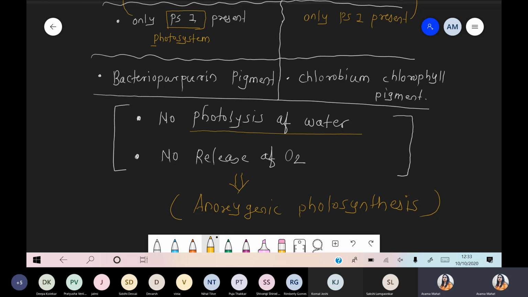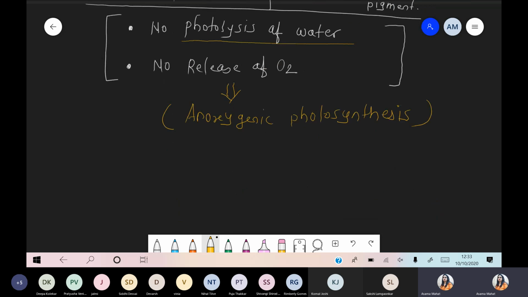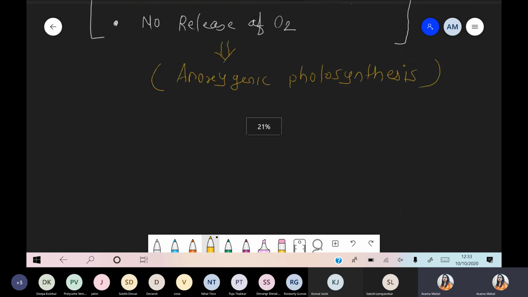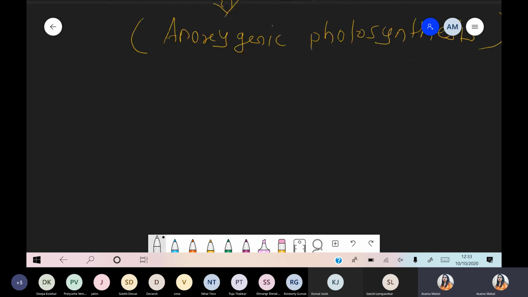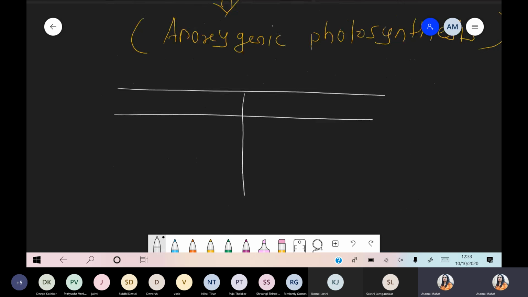Now quickly we are talking about the difference between photosynthesis in bacteria and in plants. So we are talking about the difference between bacterial photosynthesis and plant photosynthesis.